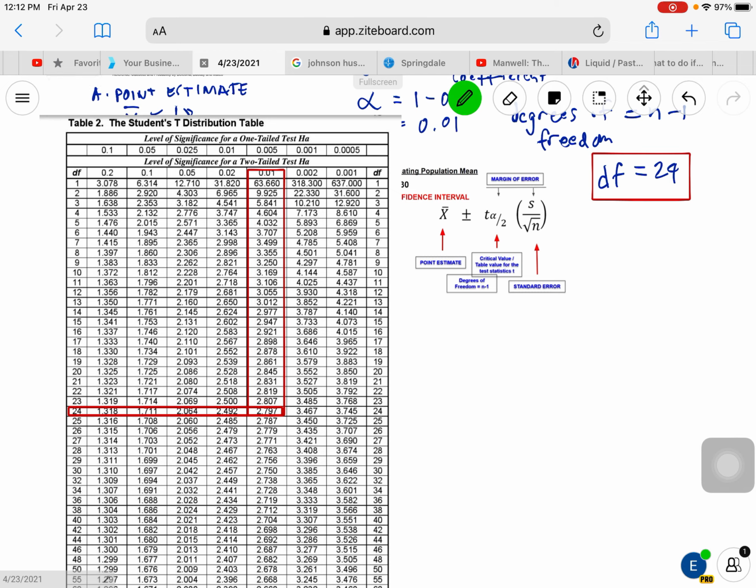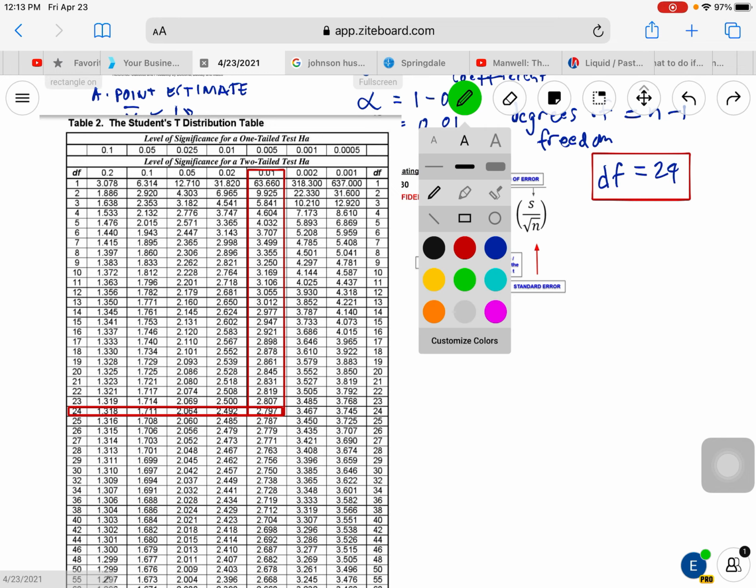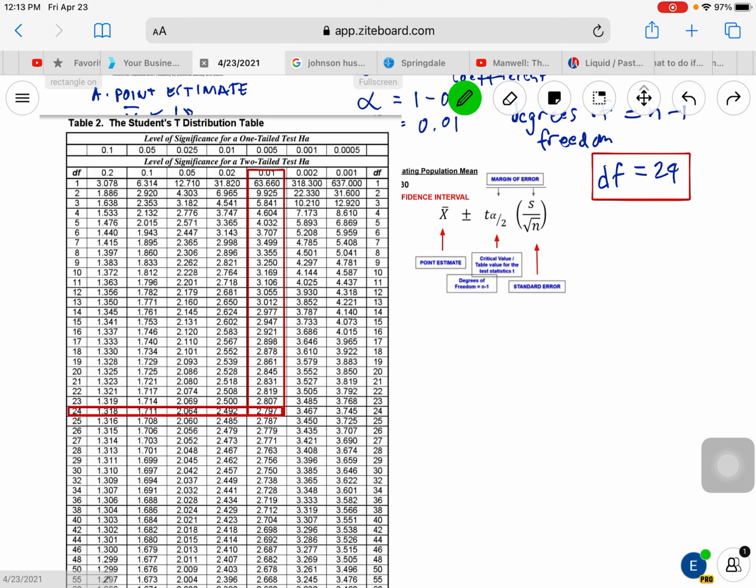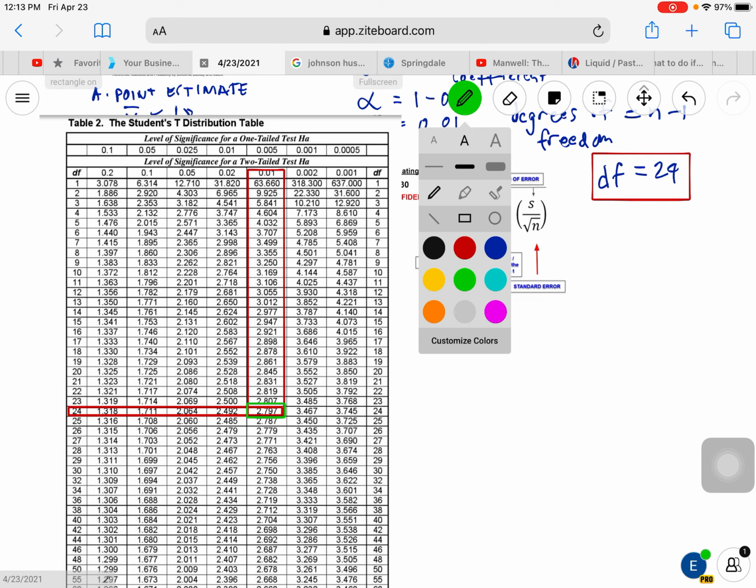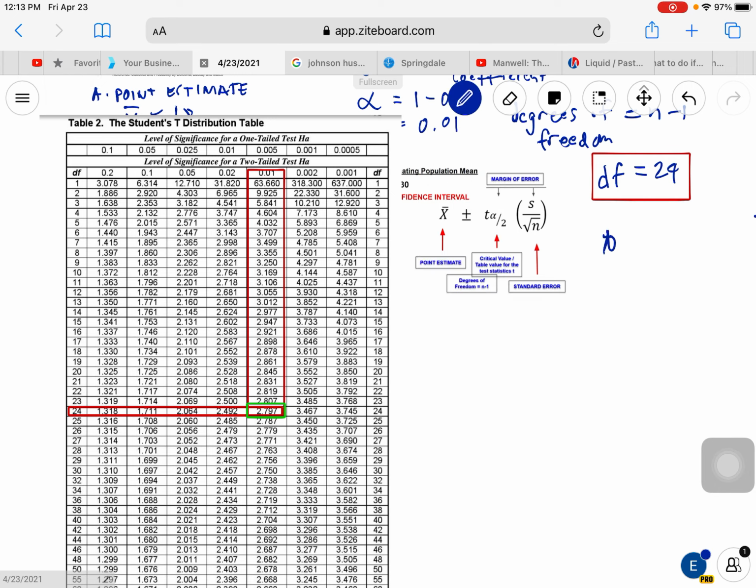This is the table value for the test statistic t, 2.797. So let me just write it here so that we'll all be guided. So t alpha over 2 is going to be 2.797.